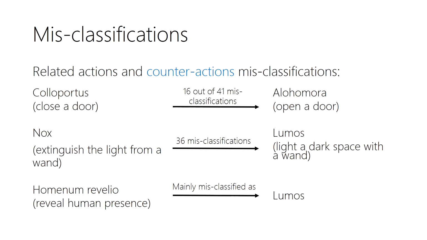We also observe that some misclassifications went to semantically related actions, like the case of Homenum Revelio, which means to reveal human presence, and was again misclassified as Lumos. So in both cases, these actions are trying to reveal something.